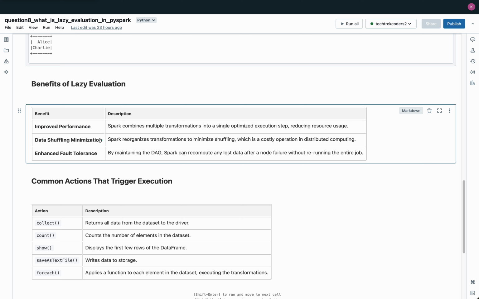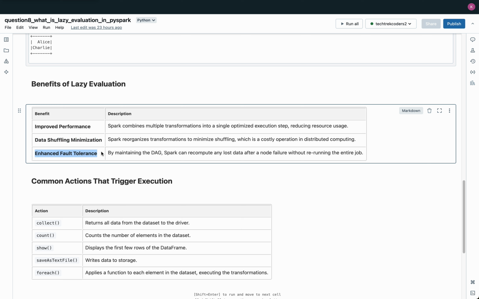Data shuffling minimization. Lazy evaluation also allows Spark to minimize data shuffling, a costly operation in distributed computing that involves moving data across nodes in a cluster. By reorganizing transformations in the directed acyclic graph, or DAG, Spark reduces unnecessary shuffles, which optimizes network bandwidth usage and shortens job execution times. This approach is essential for handling large datasets efficiently.